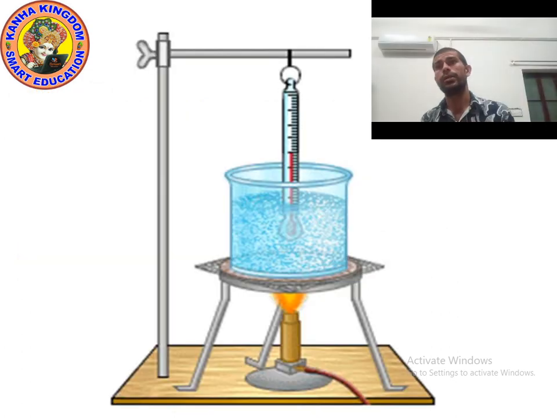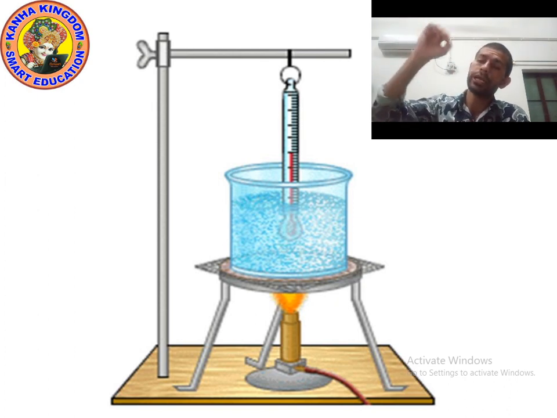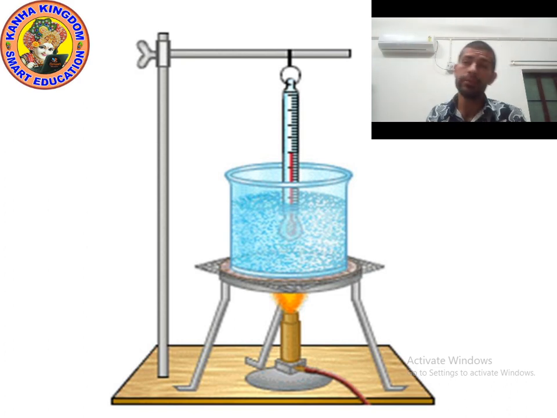Okay kids, now let's understand. Take some water in a container and start heating it, and put a thermometer in the water. As you can see in the picture, you can hang it also. Now before giving heat, note down the temperature. You will see the temperature of water is 100 degrees Celsius.